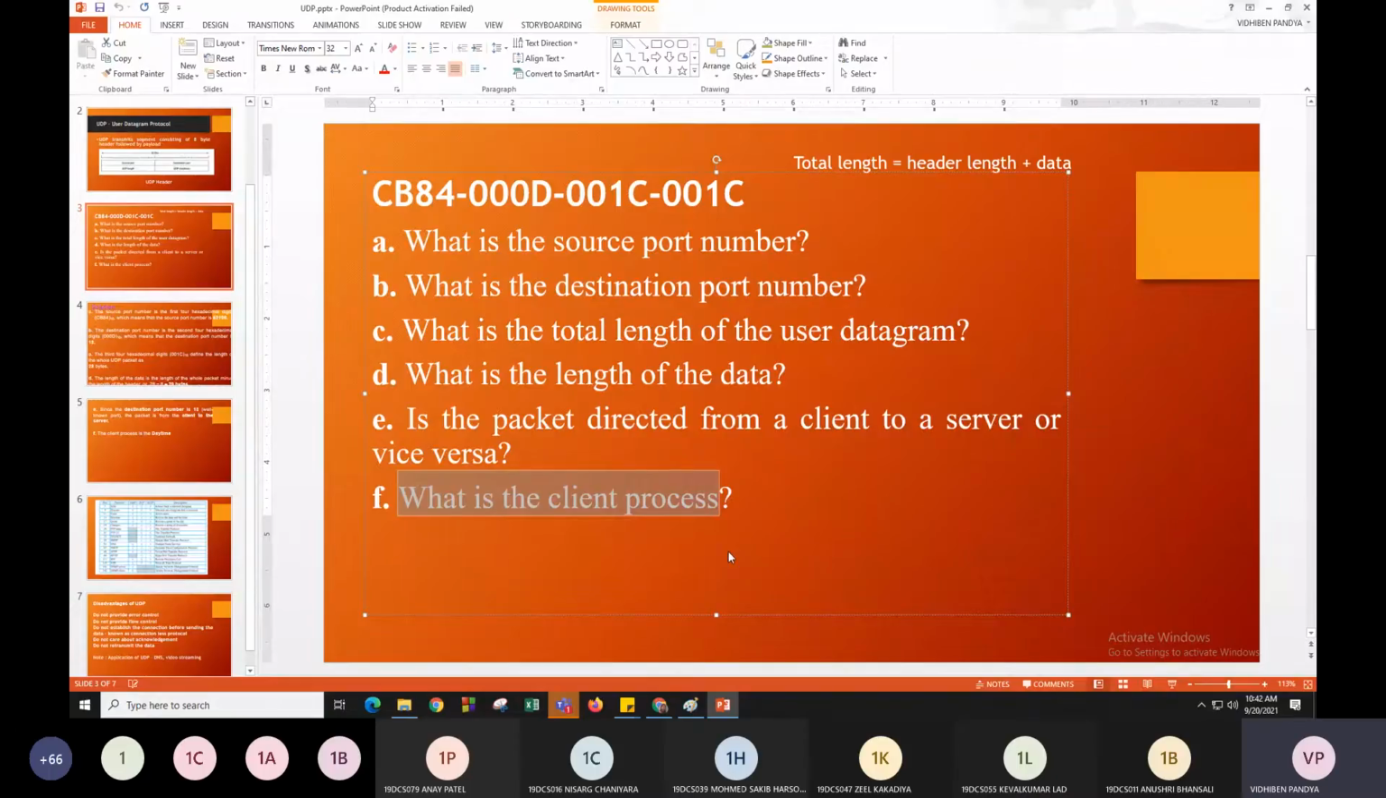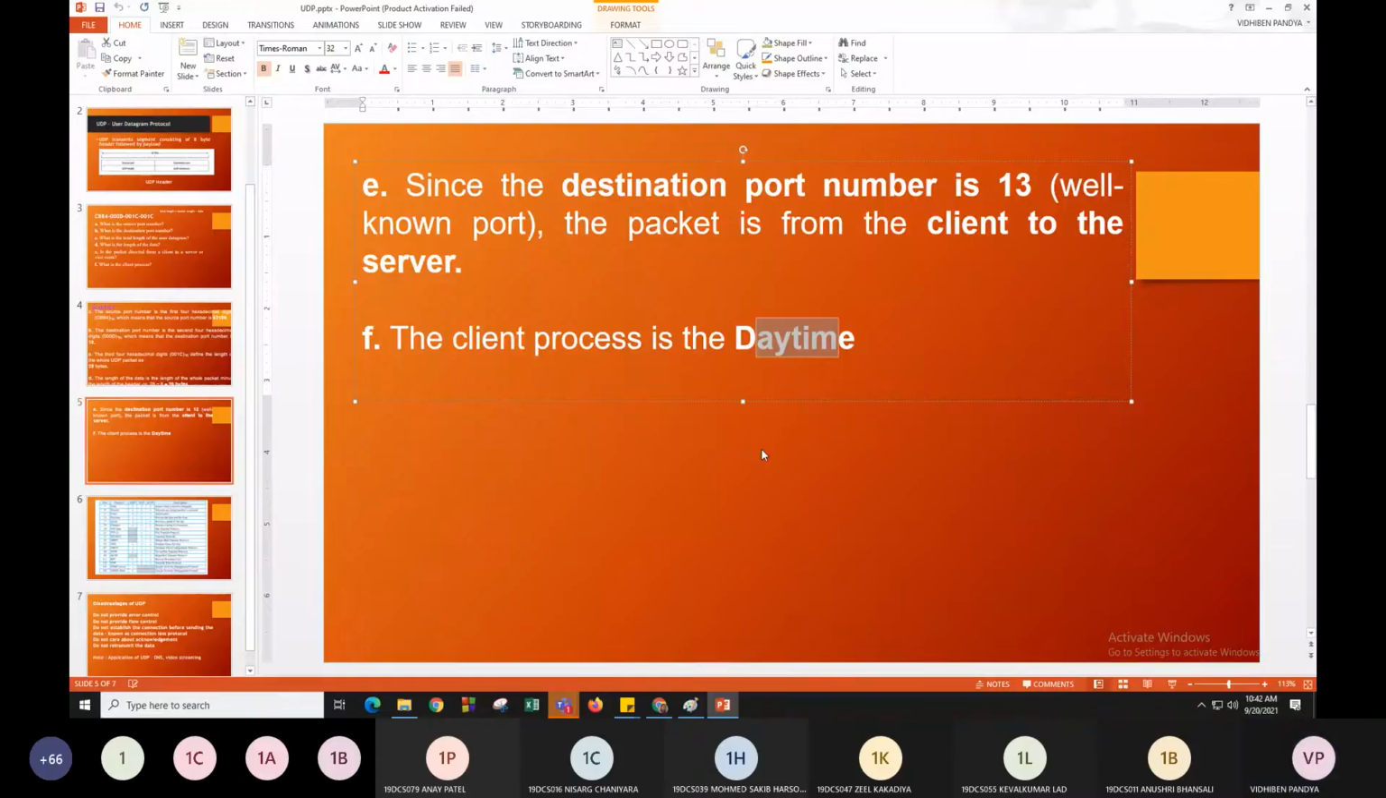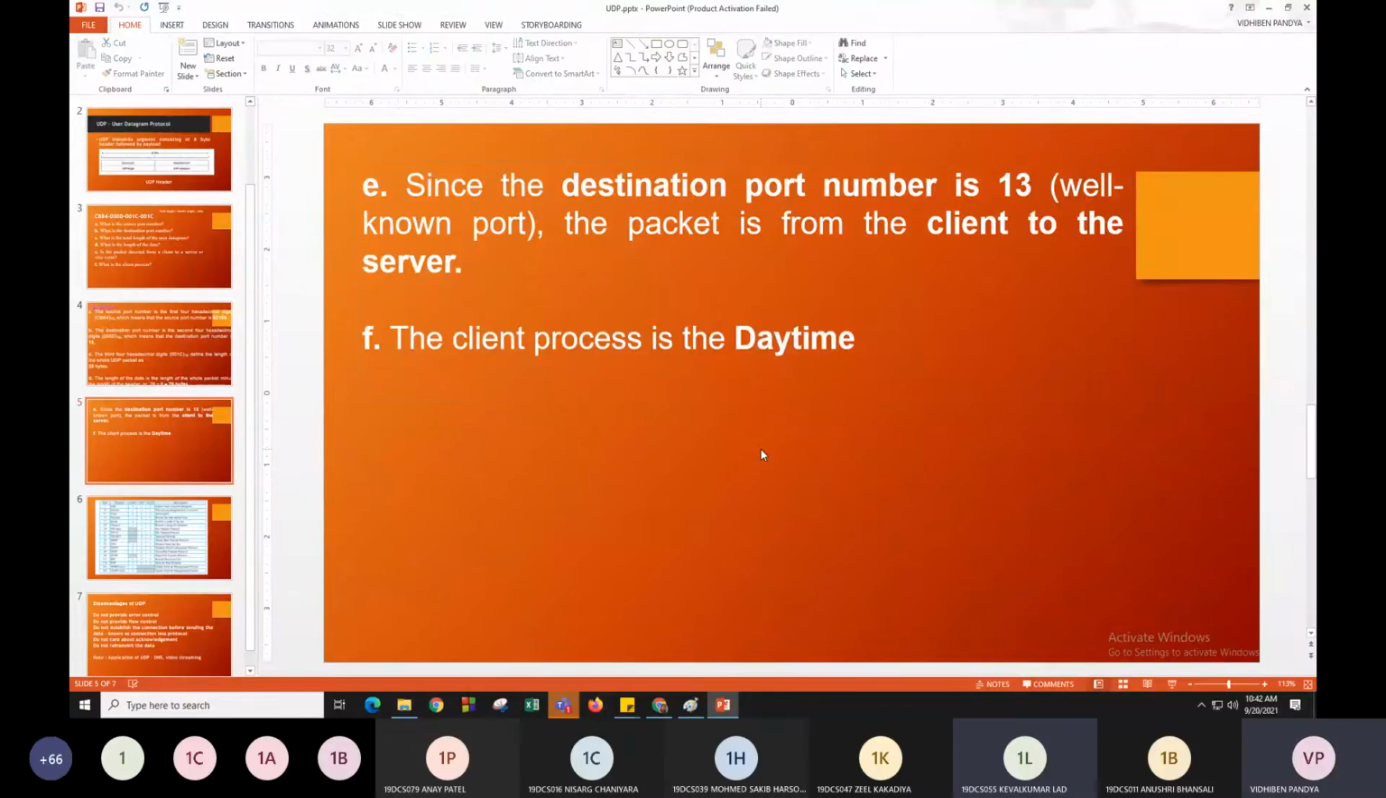So as the destination port number is 13, we can say that the client process is daytime. Are you understanding? Yes, ma'am. Okay. If the destination port number is 80, then what will be the client process?